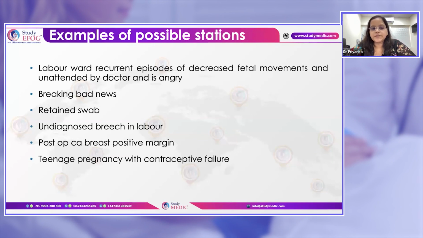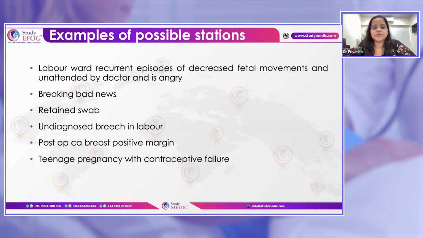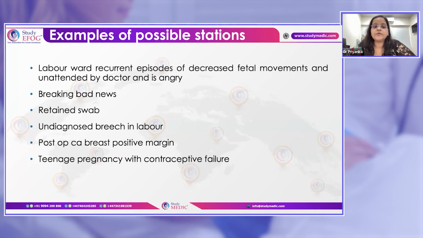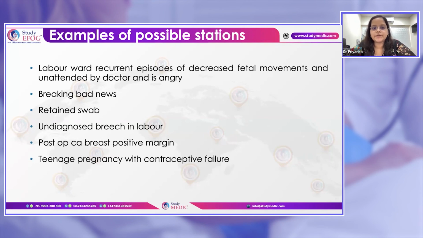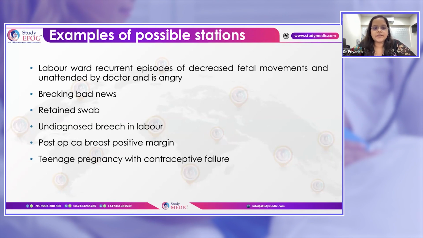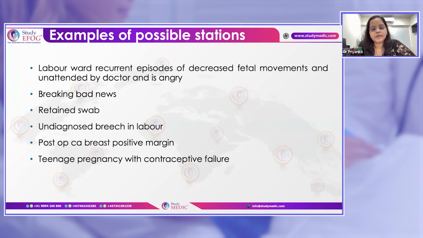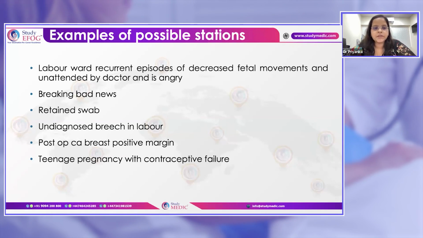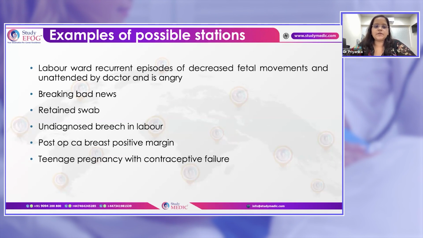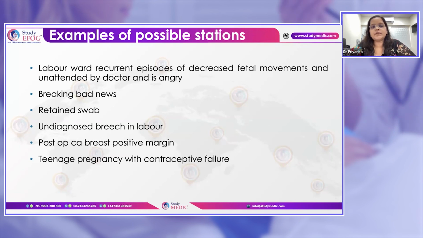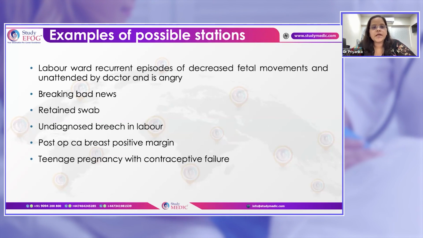If there is an undiagnosed breech in labor, this also shouldn't happen. Why was it not picked up during the clinical examination or ultrasound, and when the patient was admitted in labor, why was an examination or ultrasound not done? So this is the case of undiagnosed breech in labor. Another case is post-operative: the patient was operated on for breast carcinoma, and after surgery the histopathology report comes back with a positive margin. Also a teenage pregnancy with contraceptive failure. These are the cases where the patient will be difficult and angry.